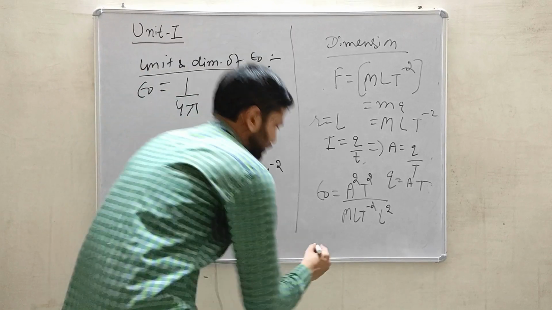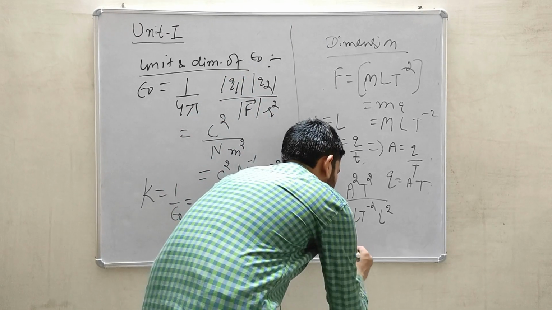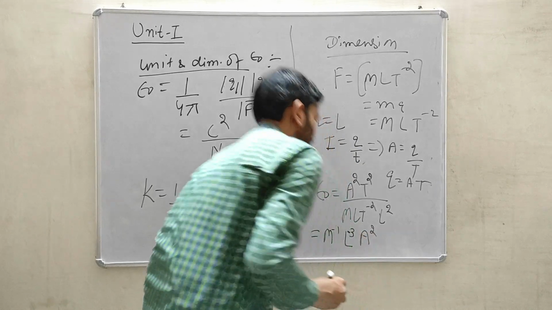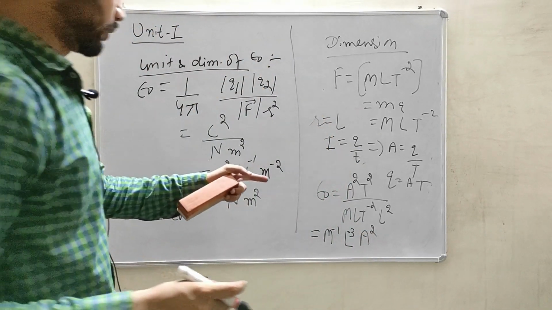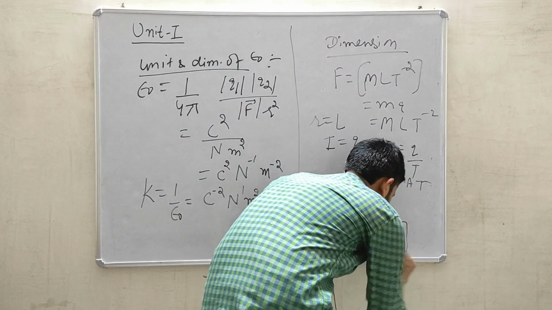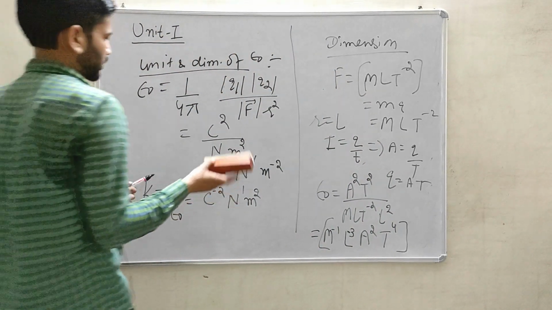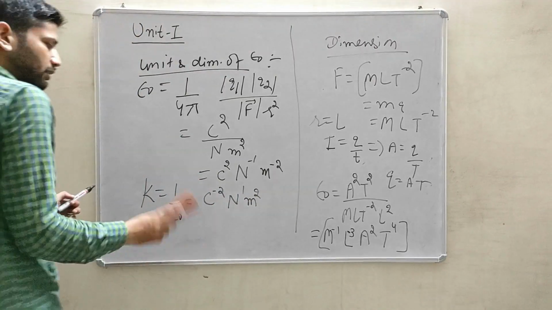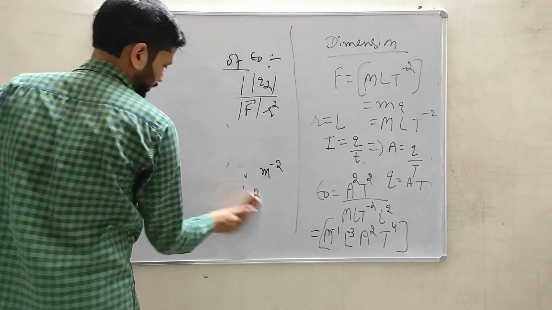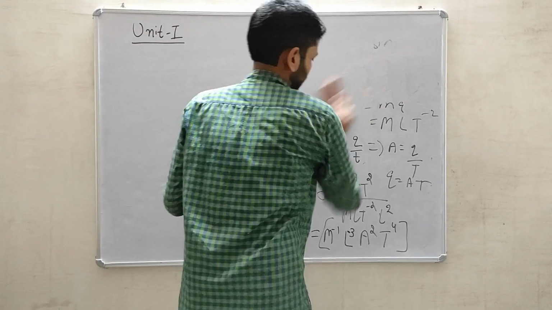So it can be written as M^-1 L^-3 A^2, and T will, if it goes upwards, T will become 4, and dimension is always represented in the square brackets. So this is the dimension of epsilon naught, and the K dimension can also be calculated by the inverse of this, basically. So this is the unit and dimension of the electrical permittivity.